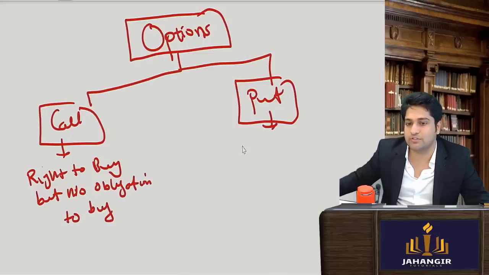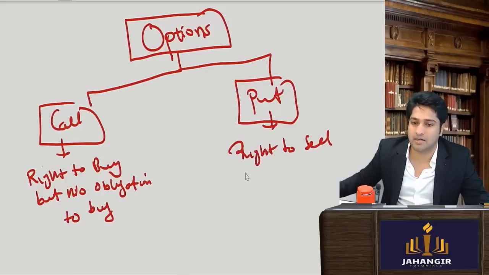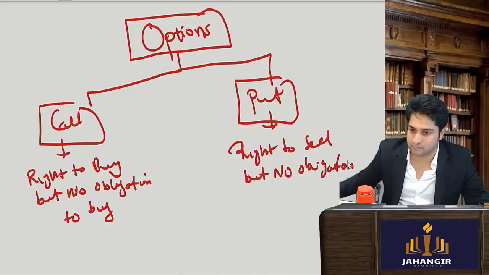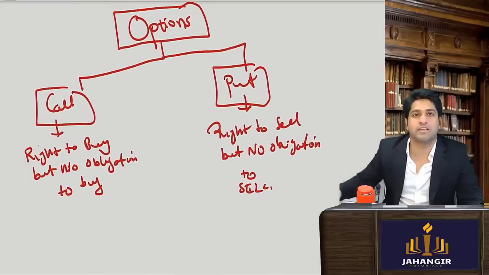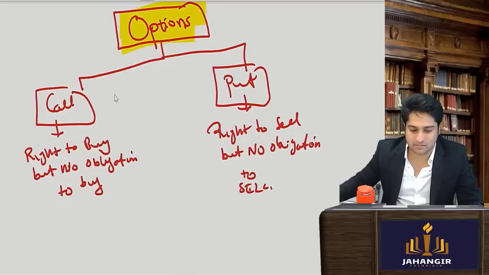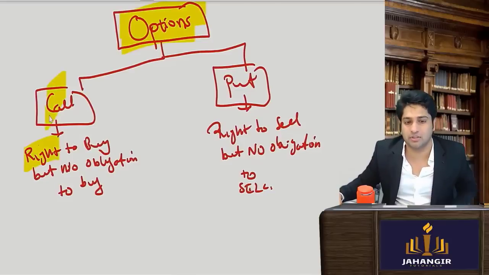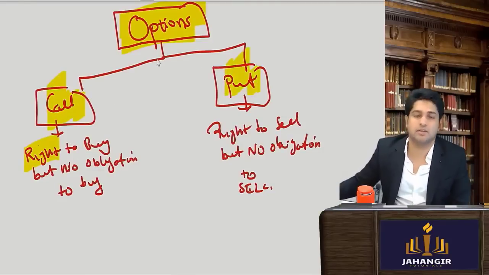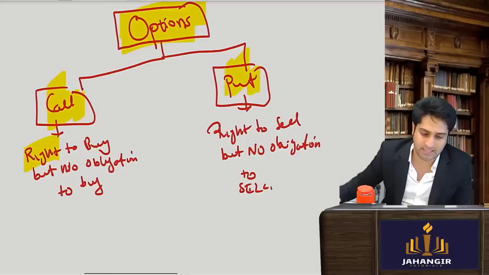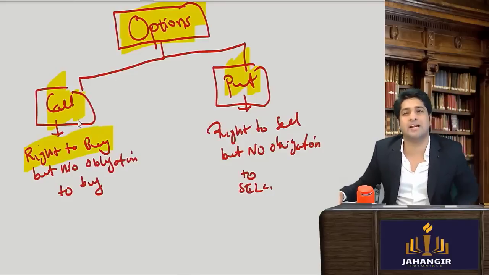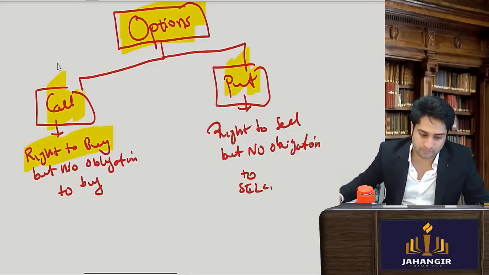Put option gives you a right to sell but no obligation to sell. Is this clear? Option, you have a right but not obligation. Call option is whenever I am bullish, I will take a call. Call option is a right to buy. So I get a right to buy but not the obligation to buy.